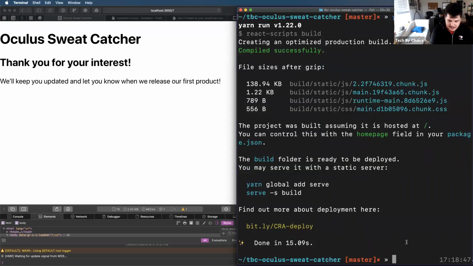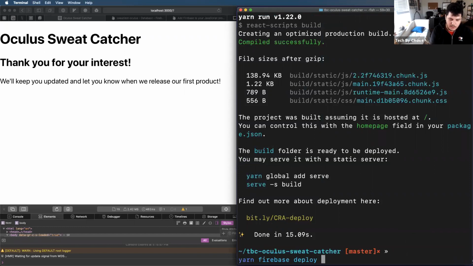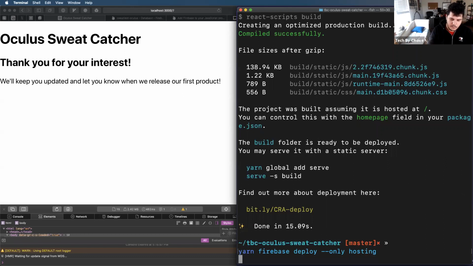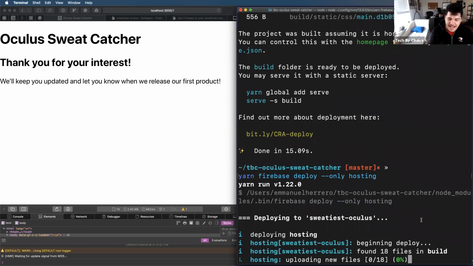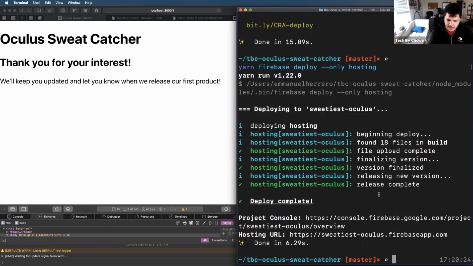And now what I could say is yarn firebase, to use that command that we installed earlier. And I could do deploy. And right now I'm only interested in hosting. So I could say deploy only hosting. And that's going to take that build folder that we just created, and it's going to throw it up to the cloud on a server that we don't ever have to think about, because Google is just handling it for us. They are making sure that our pages are being served.